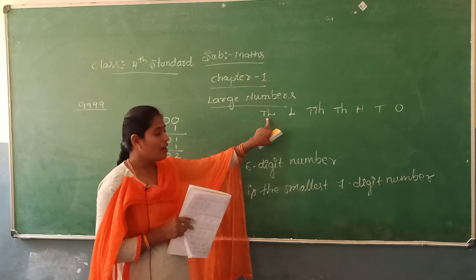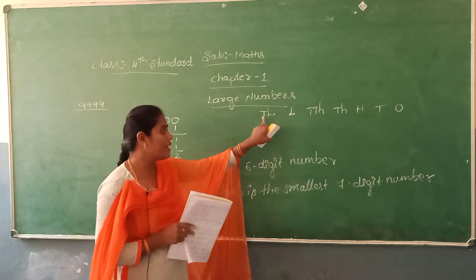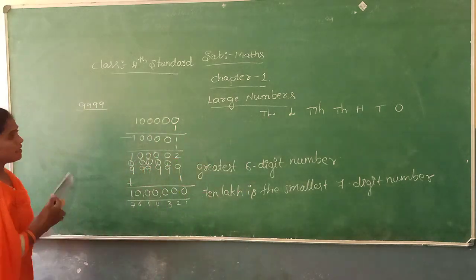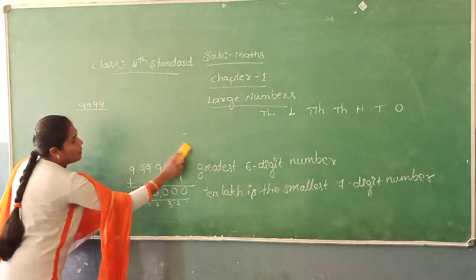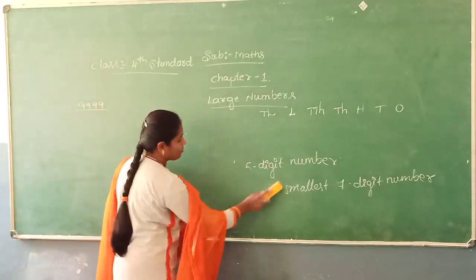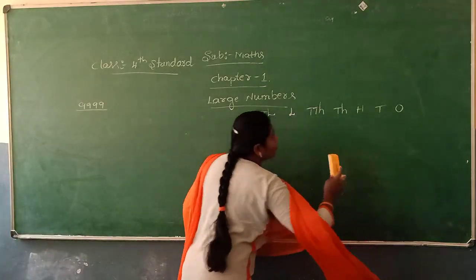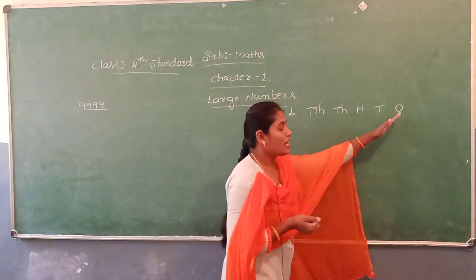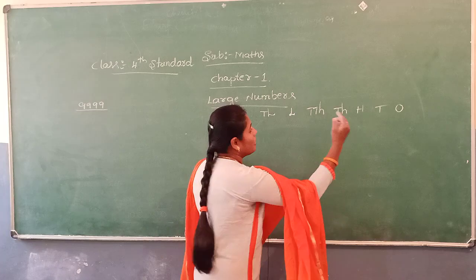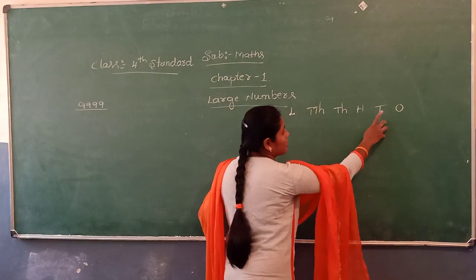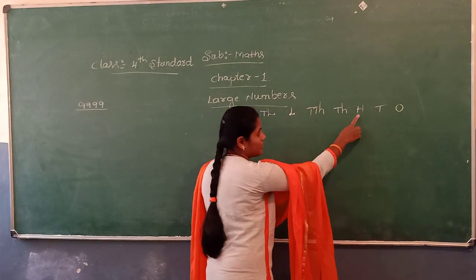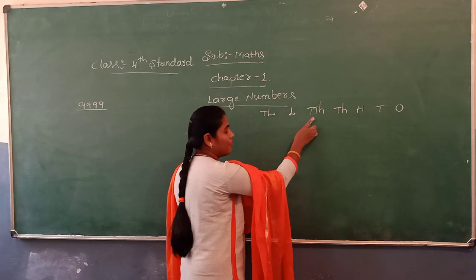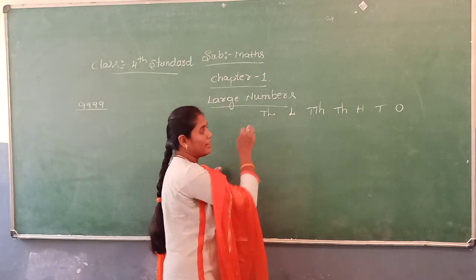So, dear students, look at the place value chart. The place value chart is always read from right side to left side. That is, first place is ones, second place is tens, third place is 100, then 1000, 10,000, lakh, 10 lakh.